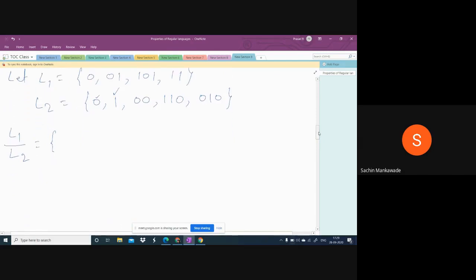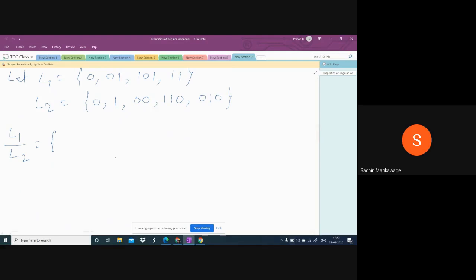Let L1 be 0, 0 1, 1 0 1 and 1 1. Let L2 be 0 and 1, 0 0 1, 1 0 0 1. L1 and L2 can be anything. For example, I took something as L1 and something as L2.